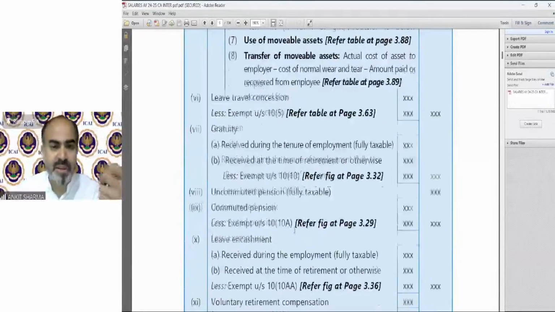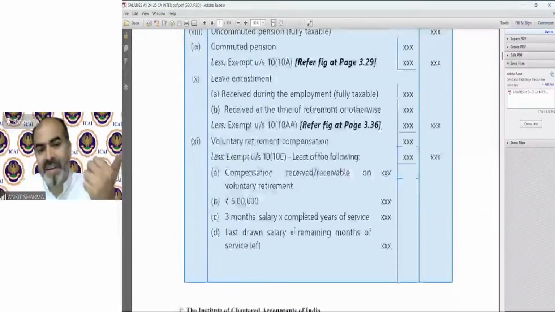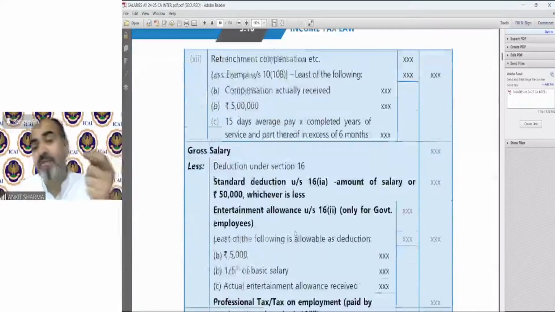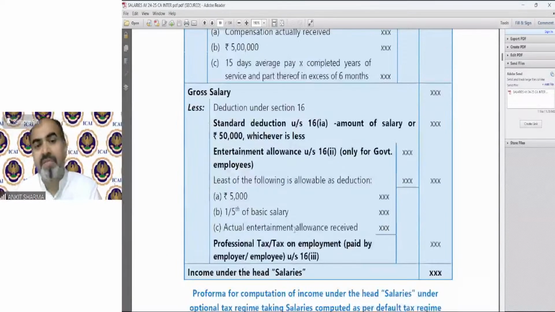Gratuity exemption is there. Pension exemption we have. Leave encashment, voluntary retirement exemption we have. Retrenchment exemption we have. Now we have deductions. There are 3 deductions. First, the standard deduction. Then we have the entertainment allowance deduction, and that is only for government employees. Remember, entertainment allowance deduction is available only for government employees, and that will be the least of the following.